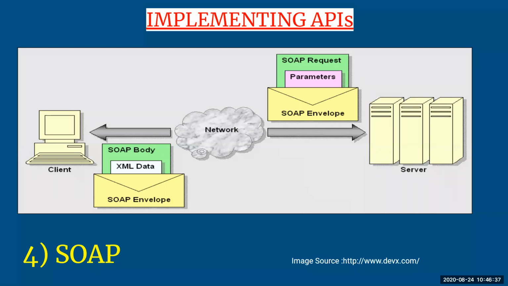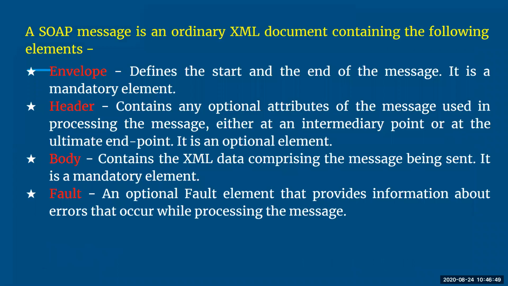So here it is your client and server communication, and the communication takes place with the help of your SOAP envelope, where the SOAP envelope will have all the details of what request the client has made to the server. So when we talk about a SOAP message, it contains the following elements: envelope, header, body and fault. The envelope defines the start and the end of the message.